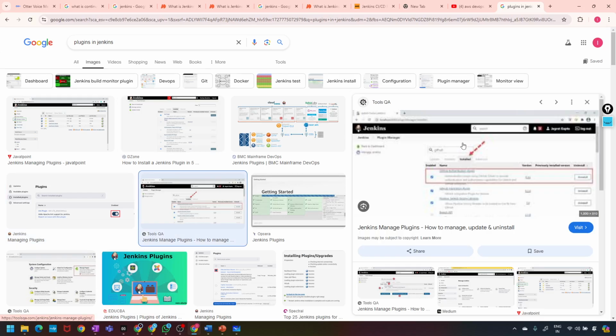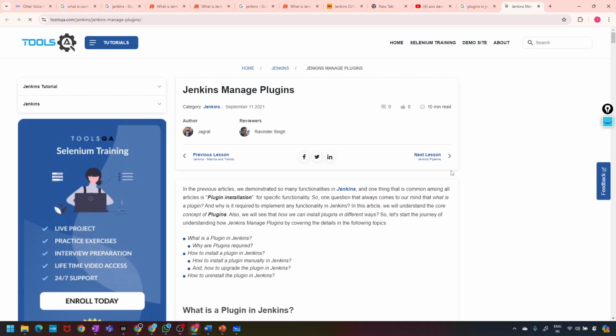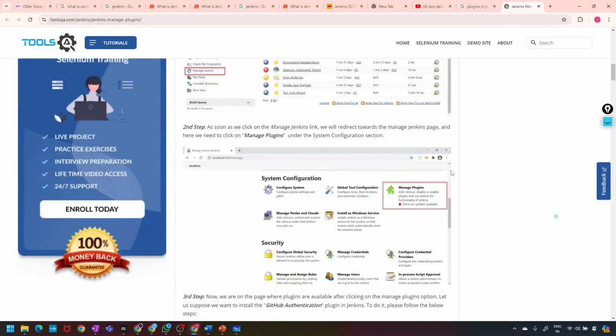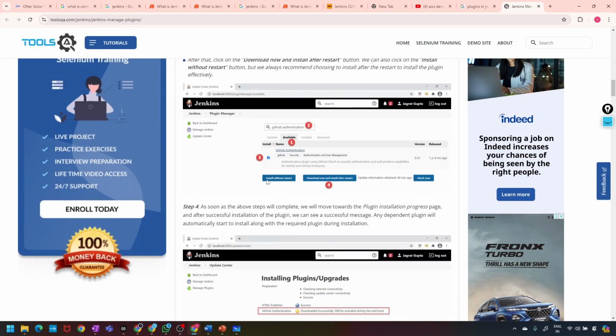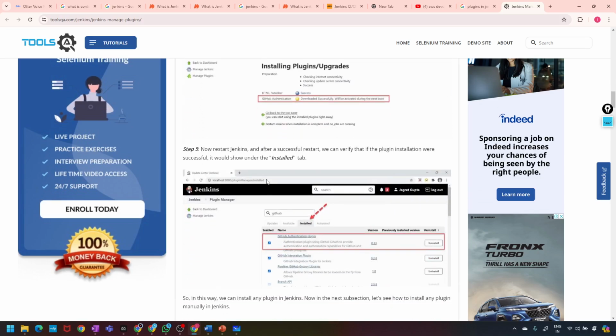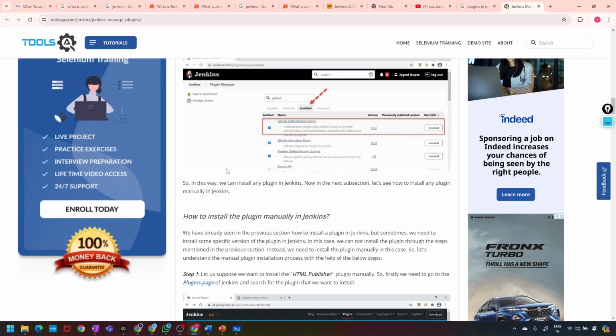If you search for something, for example GitHub, you will get everything related to GitHub. You can install and uninstall, and do everything from here itself.